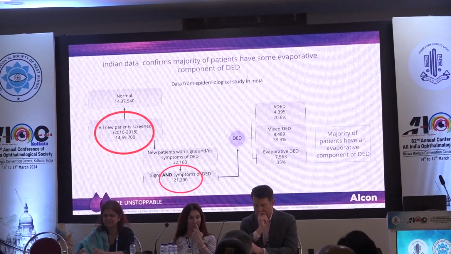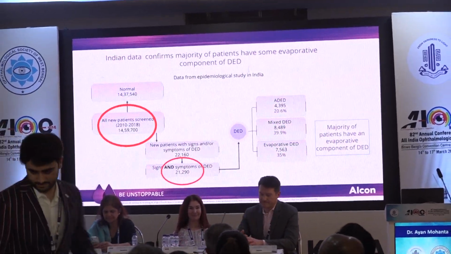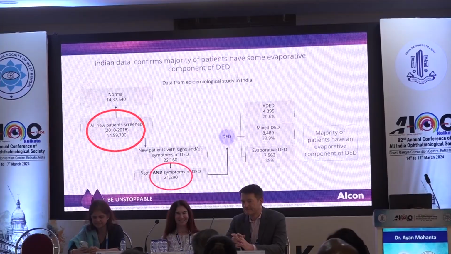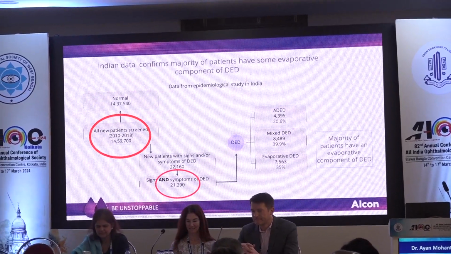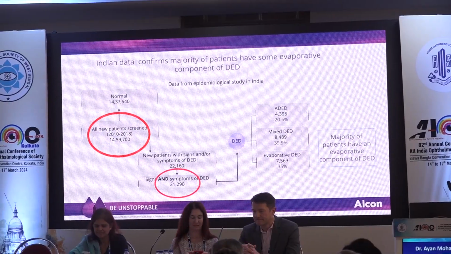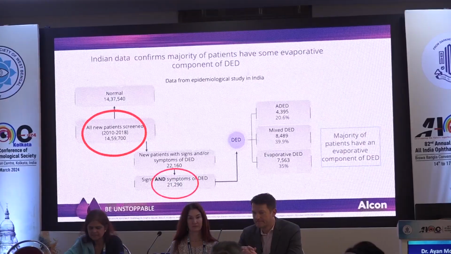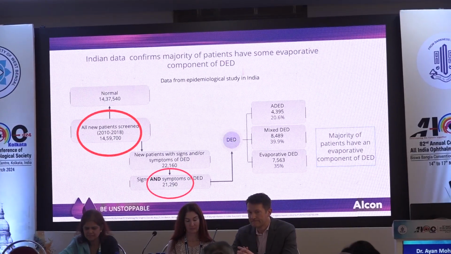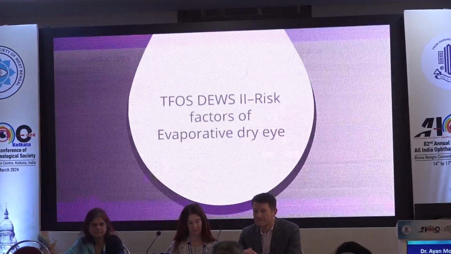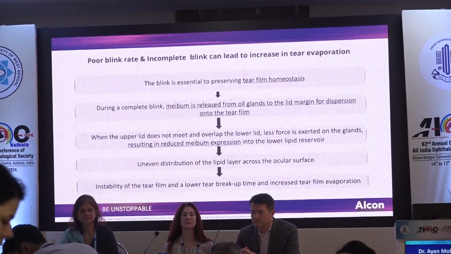In a large demographical study comprising almost 14.5 lakh patients in India, 21,290 patients had symptoms and signs of dry eye disease, of which it was seen that mixed dry eye disease and evaporative dry eye disease comprised almost 4/5 of them. So these are some of the risk factors for evaporative dry eye.